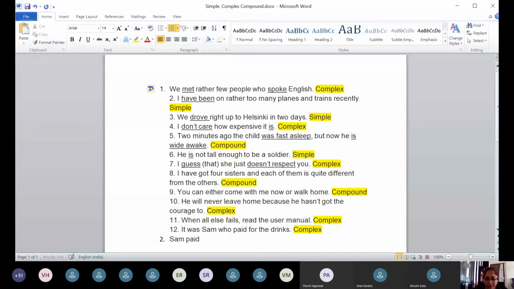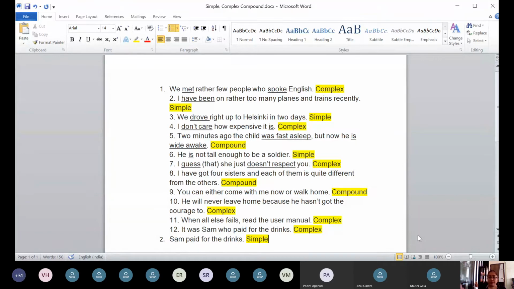Sam paid for the drinks. Now this becomes a simple sentence because only one verb is there. Paid is the verb. I have removed the verb was. So in the exam, if you get this sentence, Sam paid for the drinks, convert this into a complex sentence.